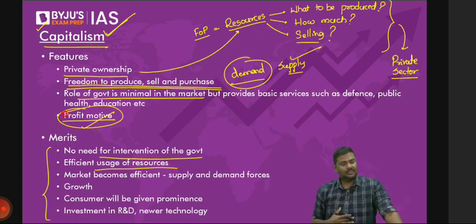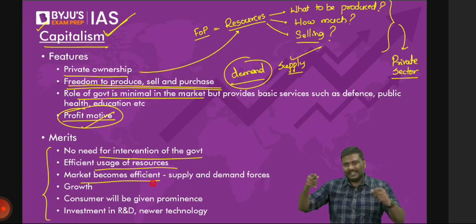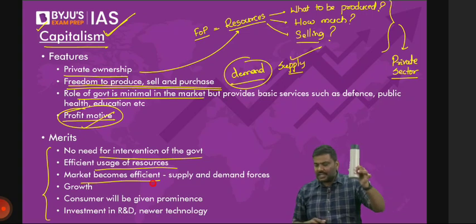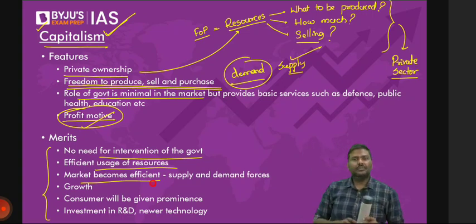That's the only reason. Market becomes very, very efficient because there's a demand, there's a supply. If the demand changes, supply automatically will change. For example, sir, what do you mean by that? Imagine you are producing the bottle. If the demand for the bottle in the market is, let's say, 100 units, will you produce 2,000 units? I hope you understand this.